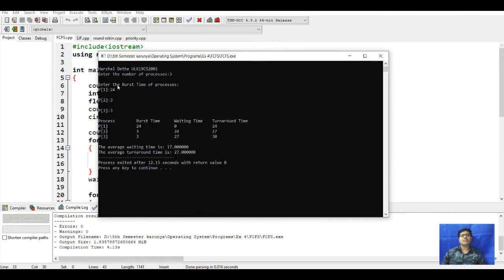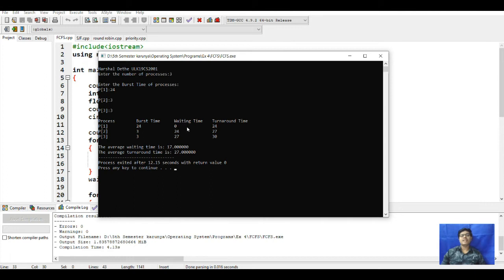So the burst time for the first process is 24. For the second and third, it is 3. The waiting time of the first process is 0, for the second it is 24, and for the third it is 27. Next the turnaround time is 24, 27 and 30.